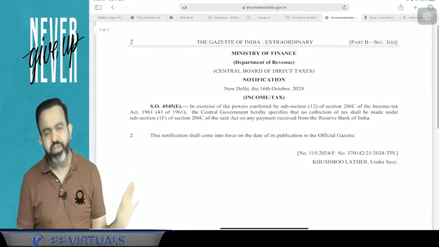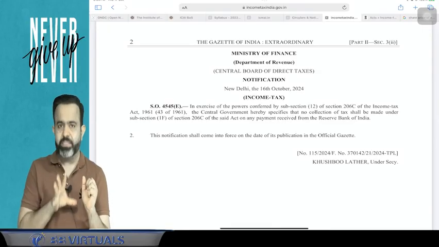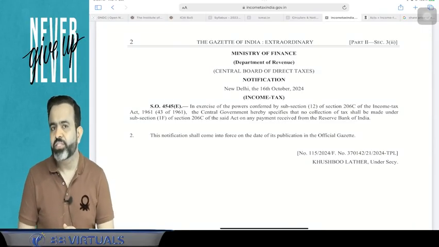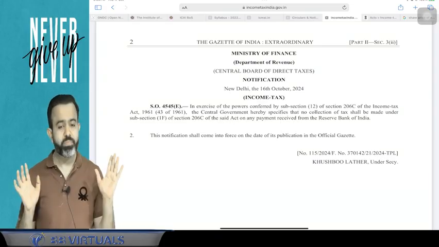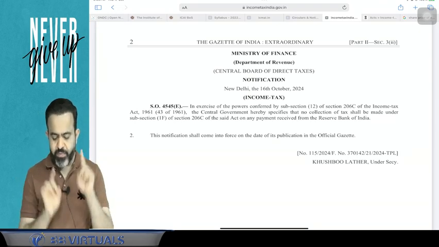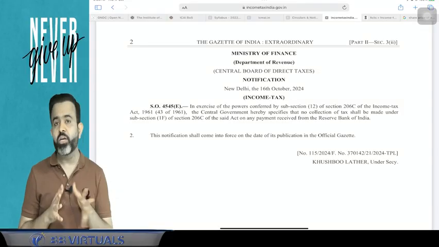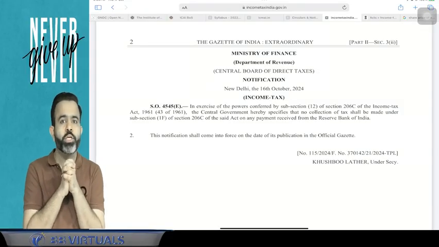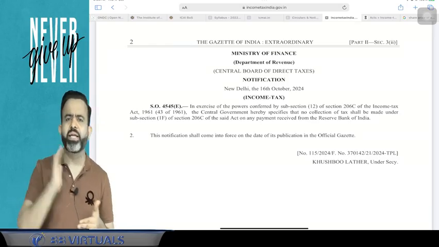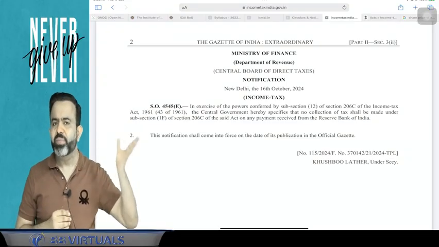So basically they issue a notification either to give effect to an amendment or to notify something. But guys, always remember, a notification is binding on all. It is binding on you as well as on the department. Assessee or department cannot say that no, we will not follow the notification. You have to follow the notification. It is binding on you as well as on the department.